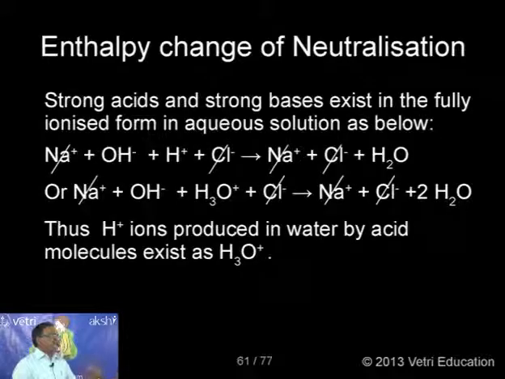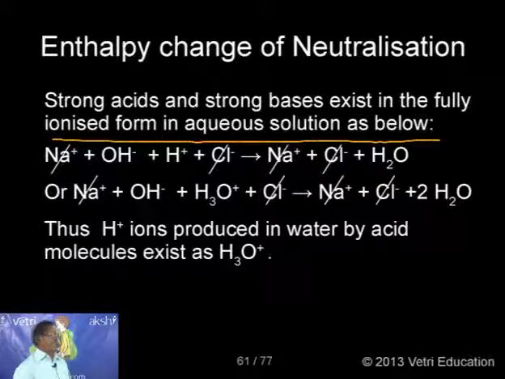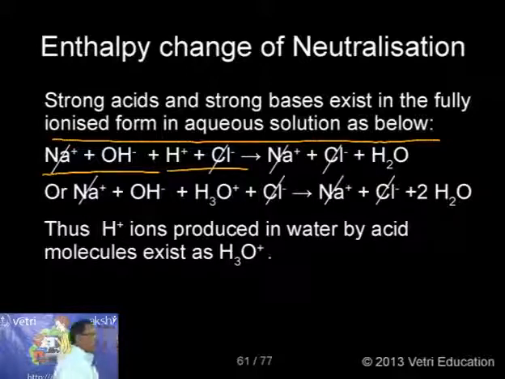Let me explain now. Strong acid and strong base exist in the fully ionized form, as we are going to study in future. Based on Arrhenius theory, all strong electrolytes will undergo full ionization. So sodium hydroxide, a strong base, I can write in the form of Na+ and OH-. HCl I can write in the form of H+ and Cl-, complete ionization. So what will happen now? On the right hand side, sodium chloride and water are formed. Sodium chloride, again a strong electrolyte, is completely ionized. So Na+ cancels, Cl- cancels.